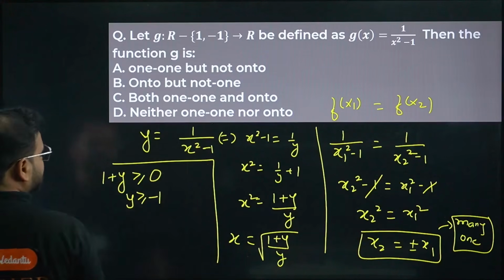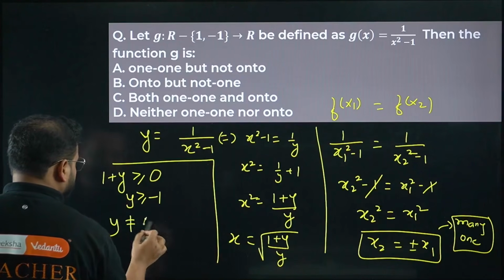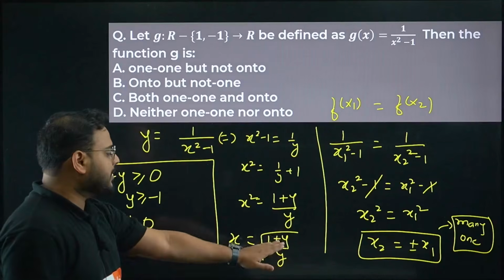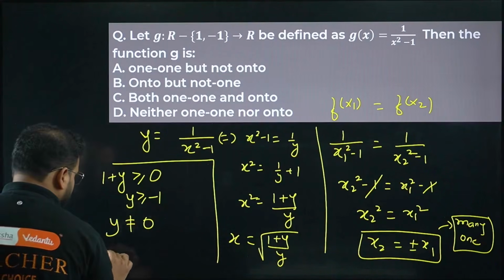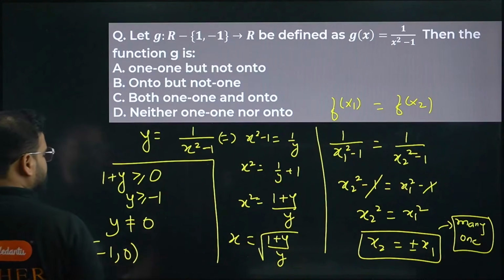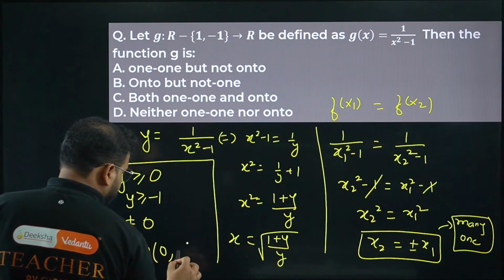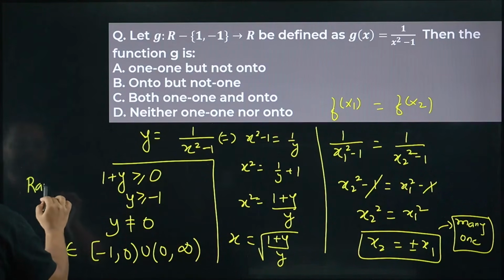Moving the 1 to this side. And the other one, the denominator, y can never be equal to 0. Y can never be 0 and it should be always positive. So 1 plus y is always positive. So look here. We get minus 1 closed to 0 open, because 0 is not possible, union 0 to infinity. This is your y value. This is nothing but your range.